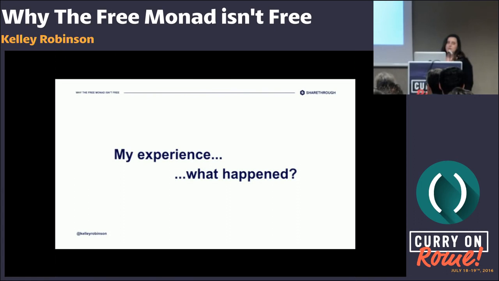And then there was the data store app that was using the free monad as an abstraction layer. And I've concluded in the months and years since that I first encountered that the problems with that code base are largely unrelated to the fact that it uses the free monad. It was grossly over-engineered, and that is a problem when you start to introduce abstractions like this. And this is something that we have to keep in mind. As industry software engineers, most of us are getting paid by a company that is using us to make them money, and a lot of us don't have these large-scale problems that necessitate these kinds of abstractions. So again, know your domain.